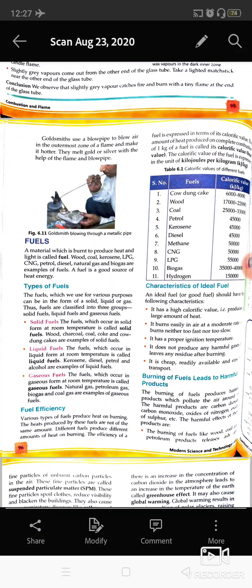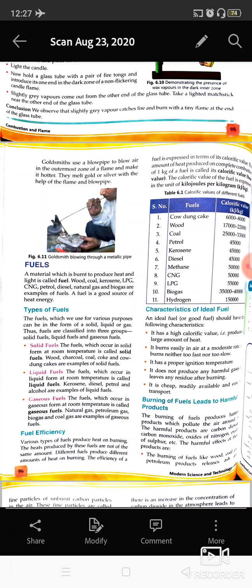Then comes the fuels. About the fuels I already told you. Fuels are of three types: solids, liquids and gases. Fuel efficiency, I told you, is defined by the calorific value of a fuel, or how good or bad the fuel is.